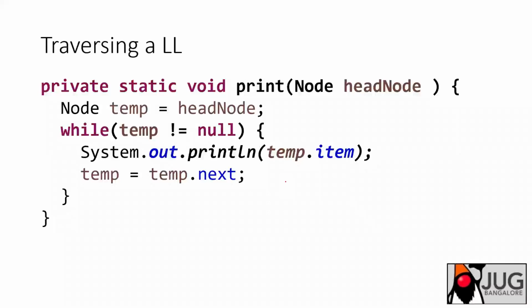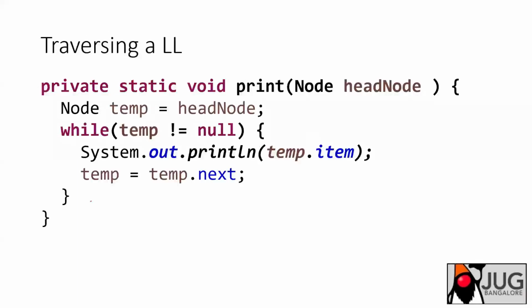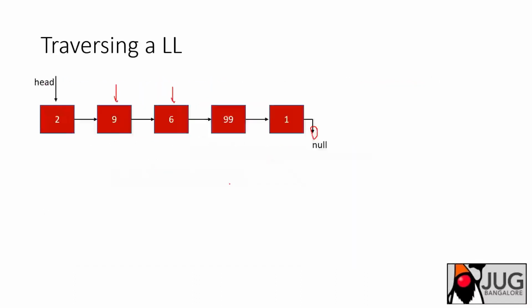How long can I move? Until my temp becomes null. When I reach this place where my temp is null, I don't need to print the value, so I can stop there. That is what I'm doing here. It's pretty simple. I take a temp node pointing where my head node is pointing, which is what has been passed to this print value head node. I took it in a temp node, and then I just iterate over, changing the references, temp equals temp dot next. That is what I'm doing here.